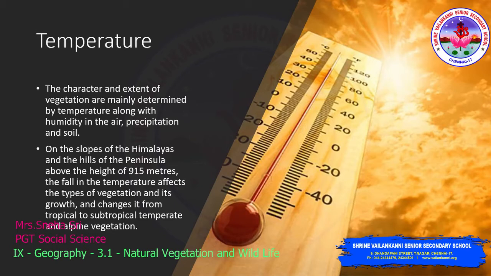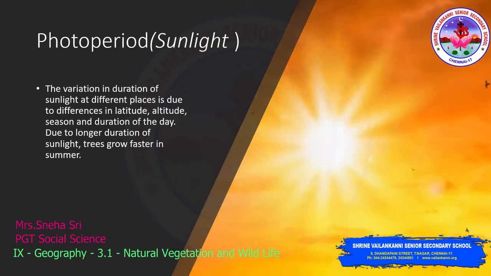So temperature influences the type of vegetation.